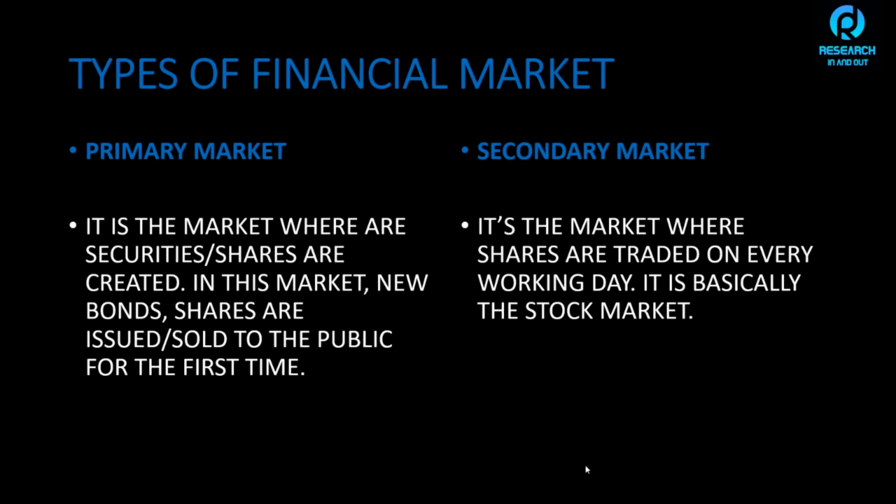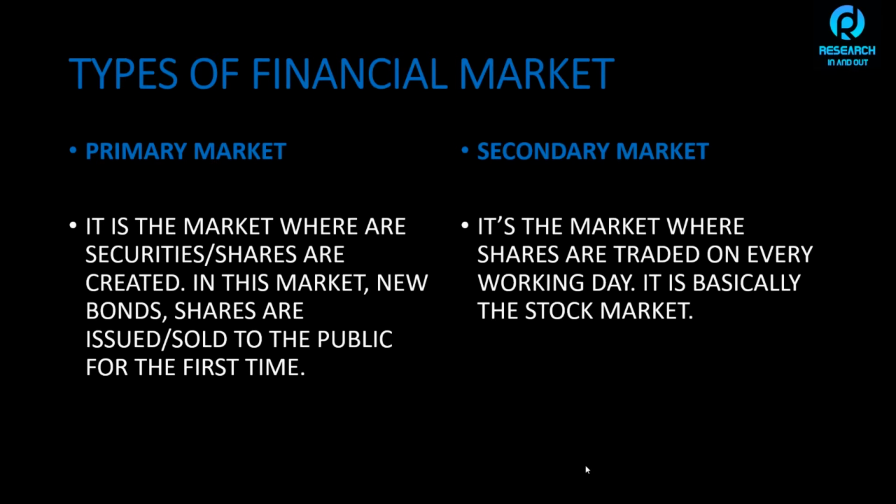So what is the secondary market? Secondary market is nothing but share market, stock market, equity market, commodity market, whatever you want to call it. This is where people are trading on every working day, from 9 to 3:30 in the equity market, and in commodity they can trade till 11:30. So what is the secondary market?